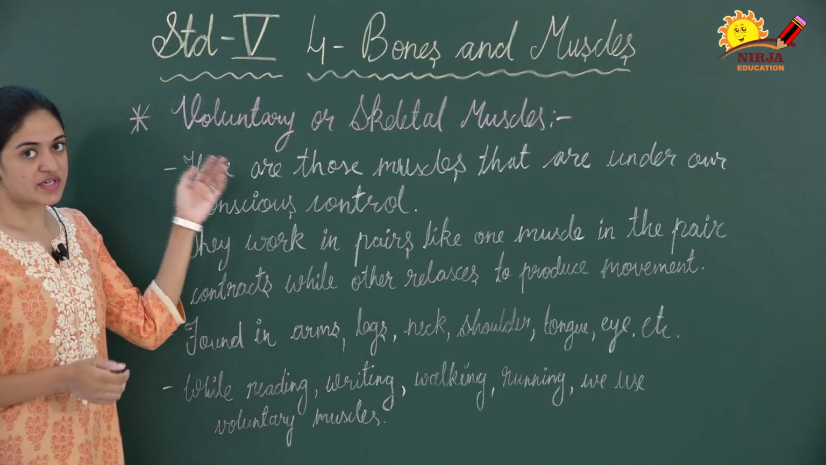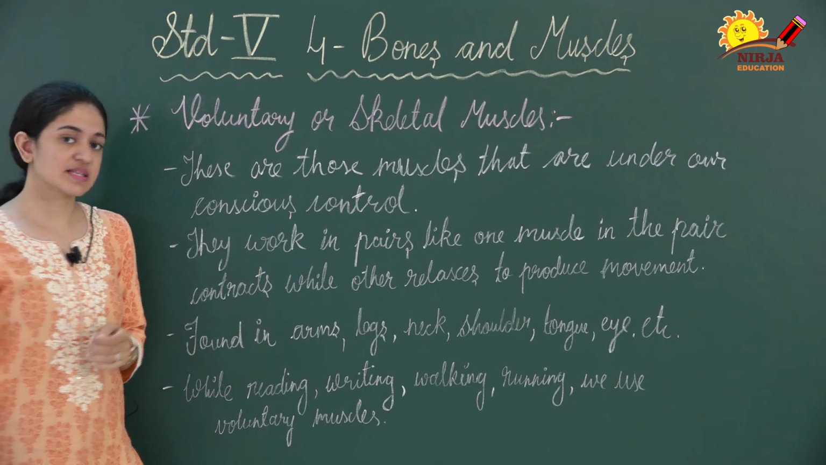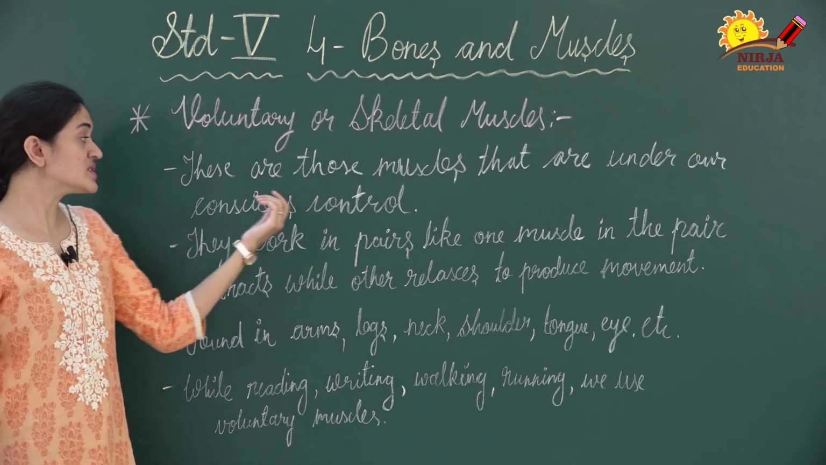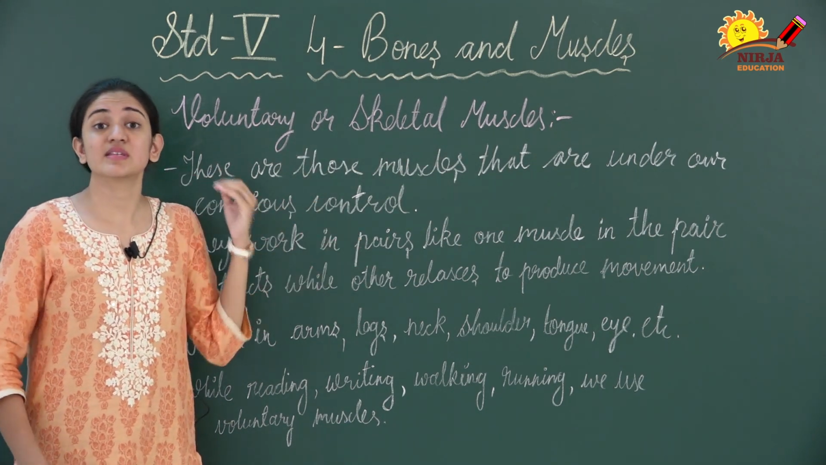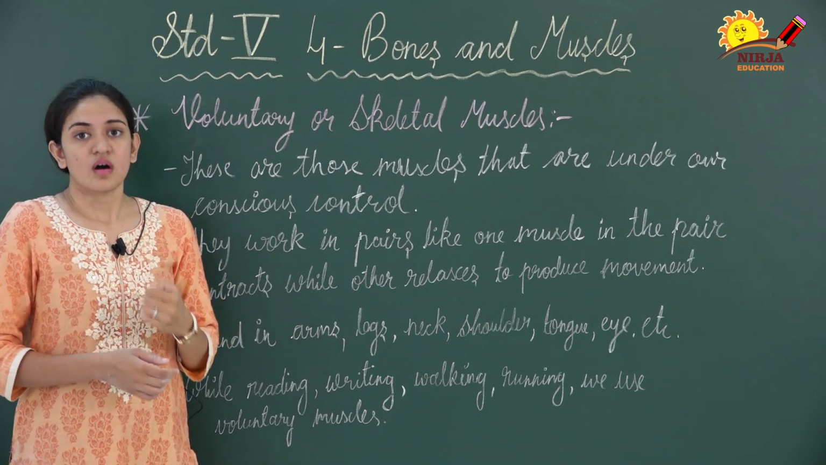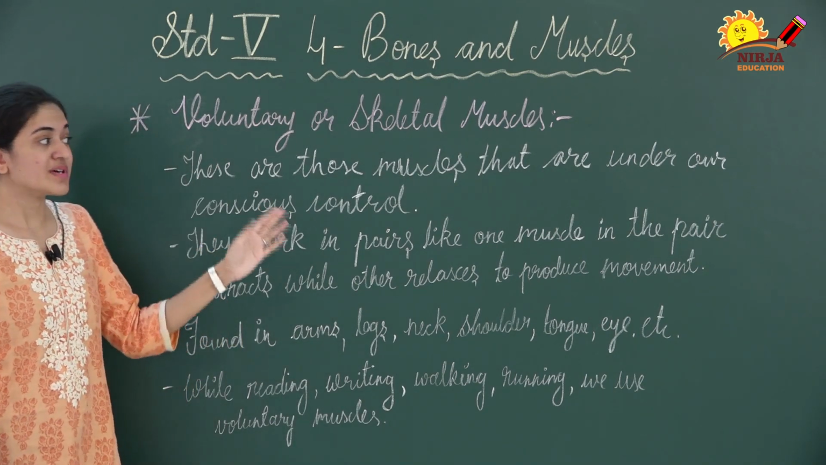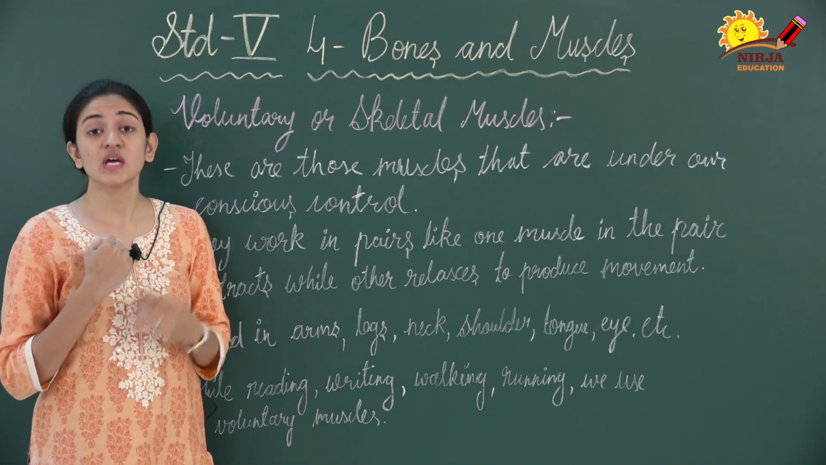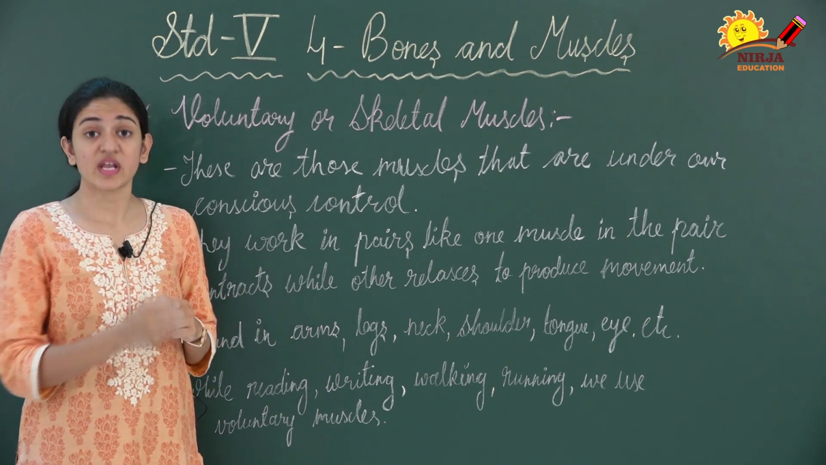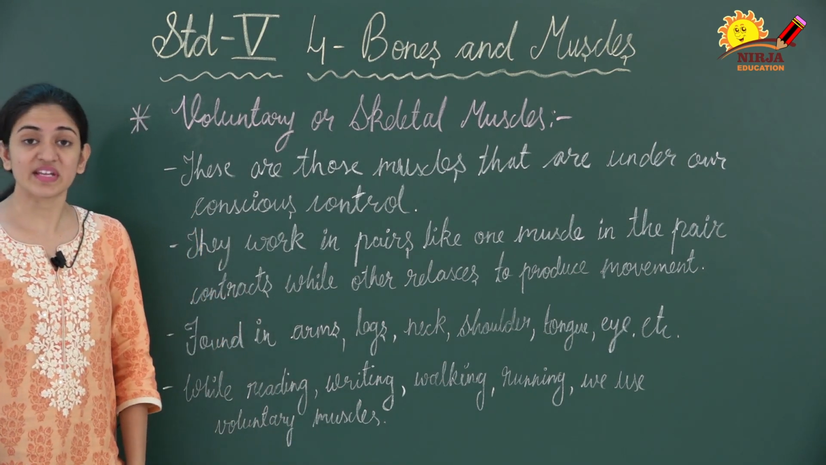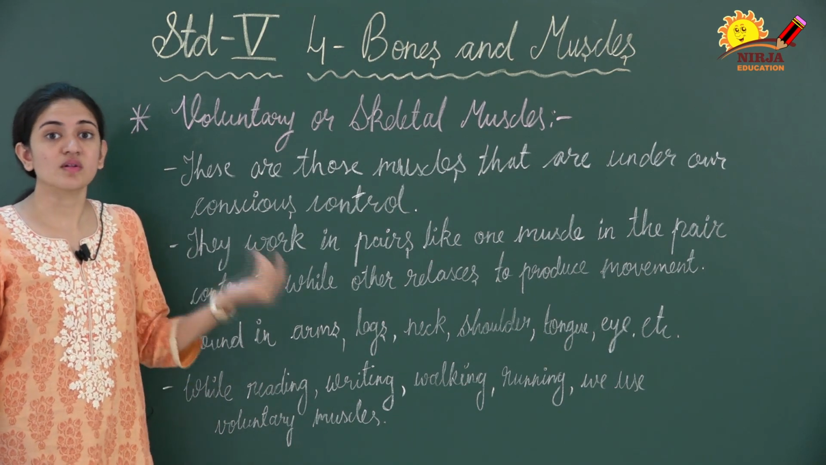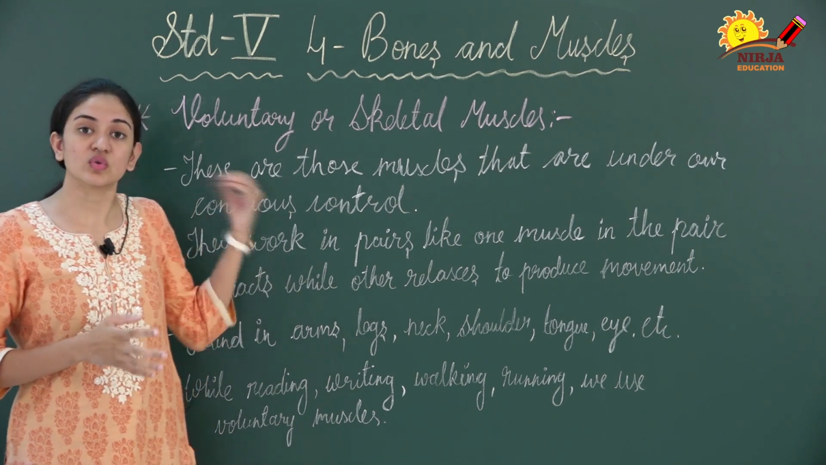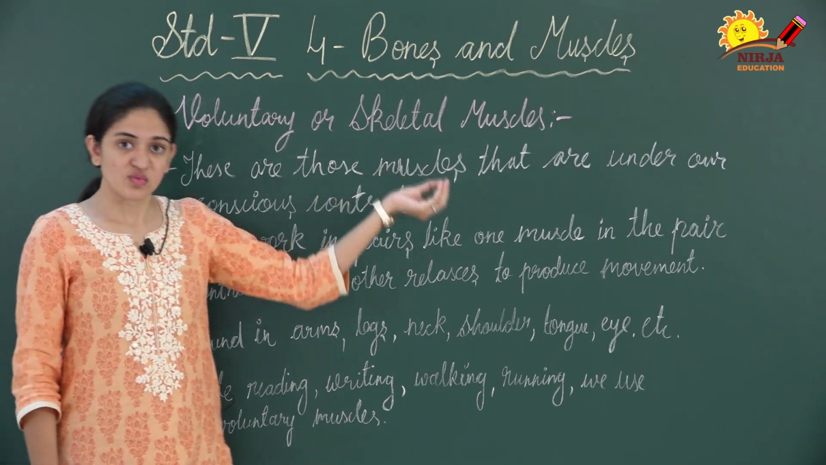First is voluntary muscles. They are also known as skeletal muscles. These are the muscles that are under our conscious control. The voluntary muscles only move according to our control. Whenever we want to move our hand, we move it, so that is under our control. If we want to move our leg, we can move it at that time, so that is also under our control. Those muscles which are under our control are known as voluntary muscles or skeletal muscles.